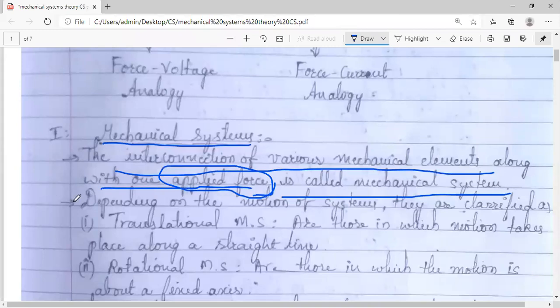Okay, that's why, if you remember, in one of the previous sessions, I had told you that for most of these systems, in the modeling, we work either on Kirchhoff's laws for electrical networks, where we make use of the voltage law and current law, or if it is a mechanical system, you will make use of Newton's second law. Okay, that's why force is important for us.